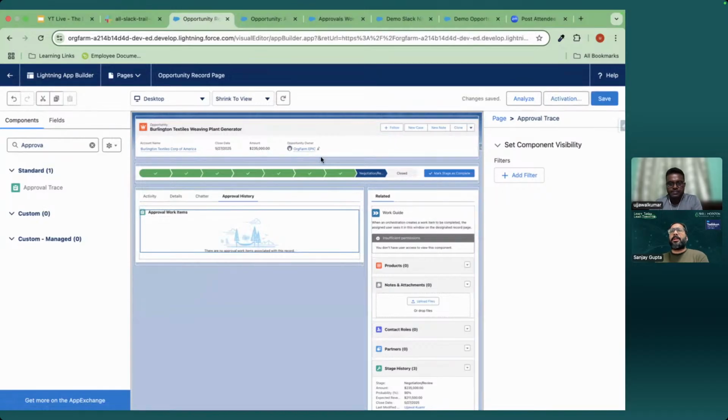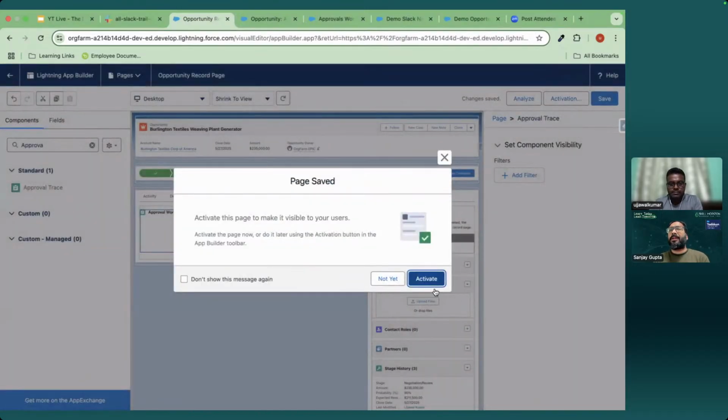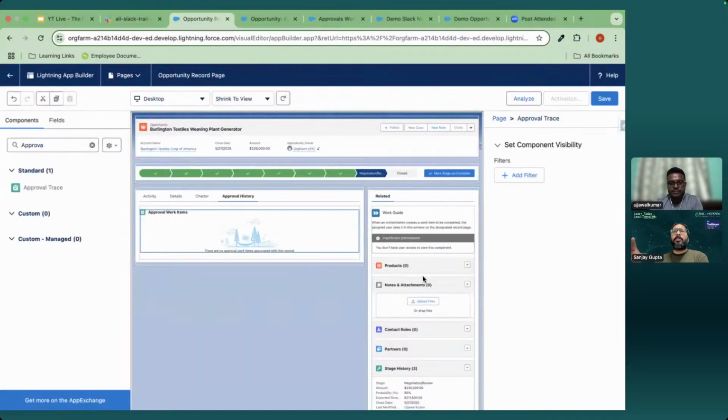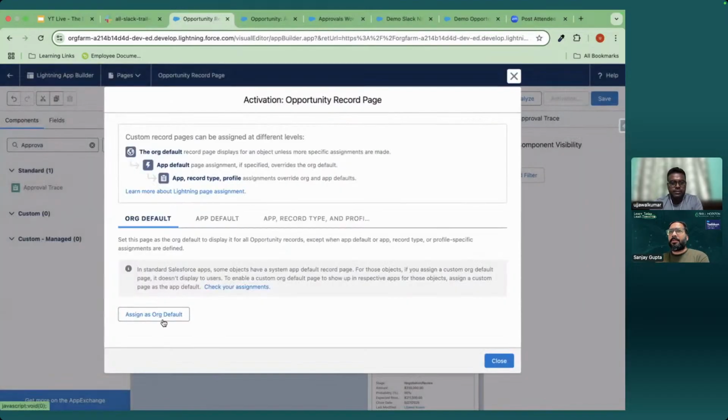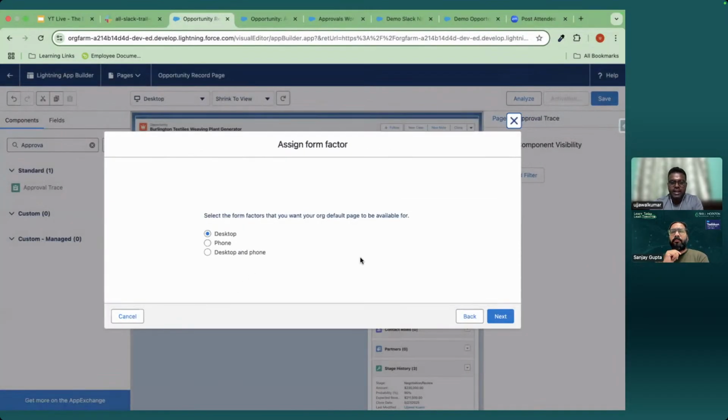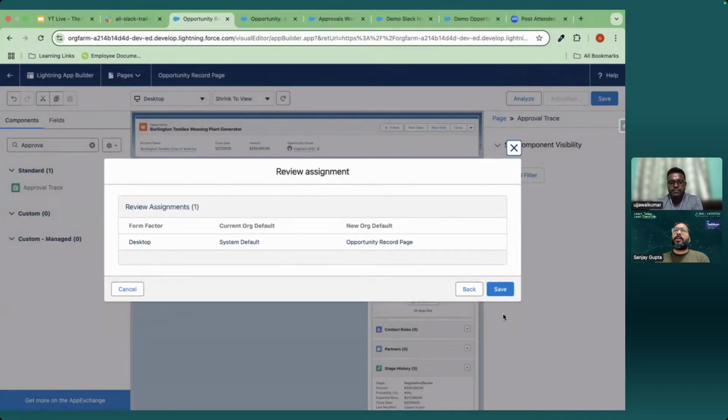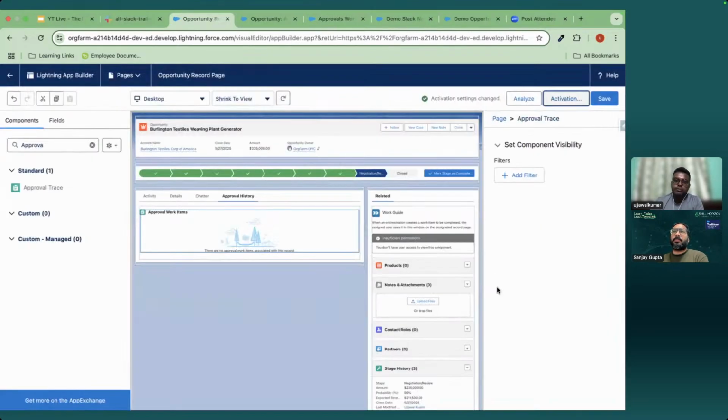Yeah, I think it is similar to the classic approval process. We have the related list that comes automatically. Salesforce has now given a component to drag and drop. And one more thing, that work guide will be showing the screen flow where we have the approve and reject buttons. Yeah, that will show that one, and it will come automatically here. Whenever I am the approver, I will be able to see this component.